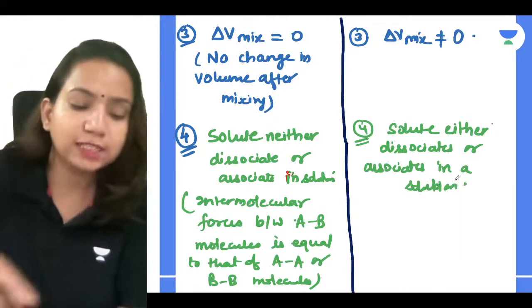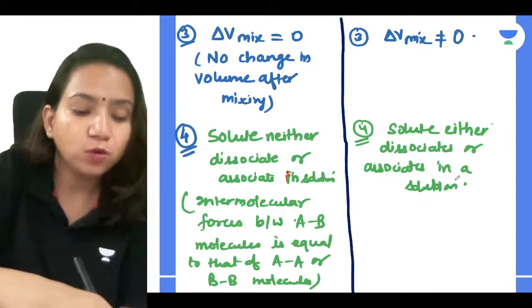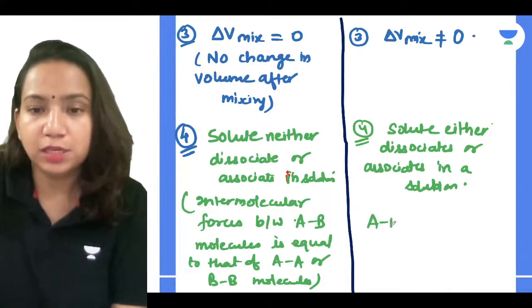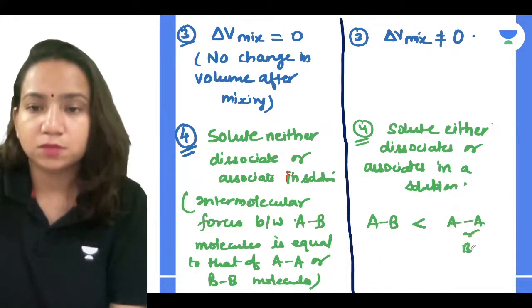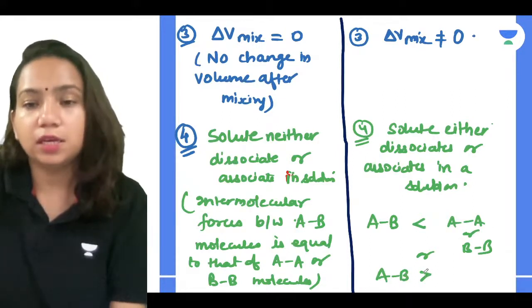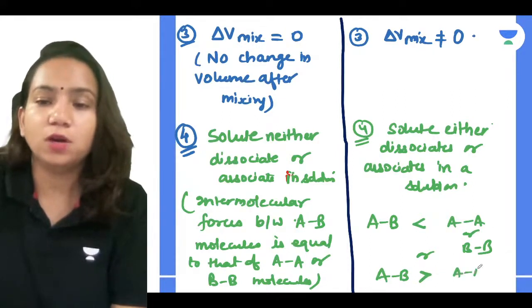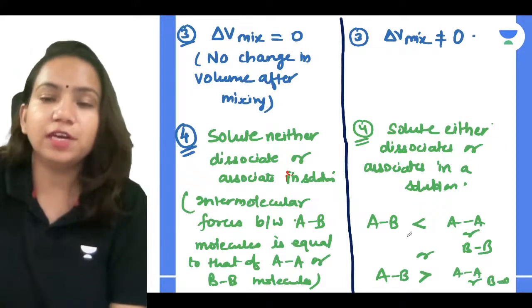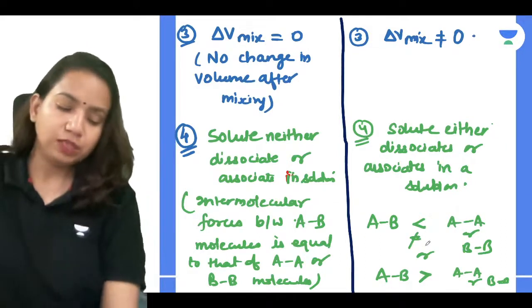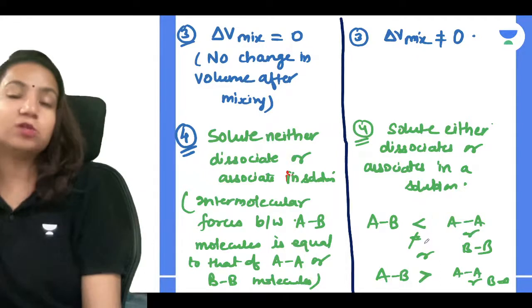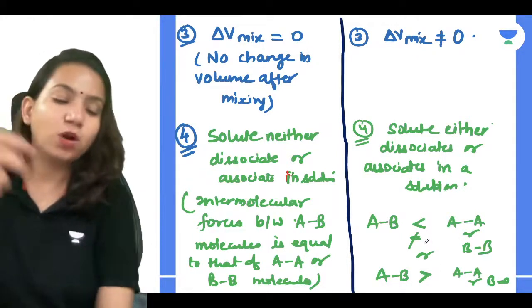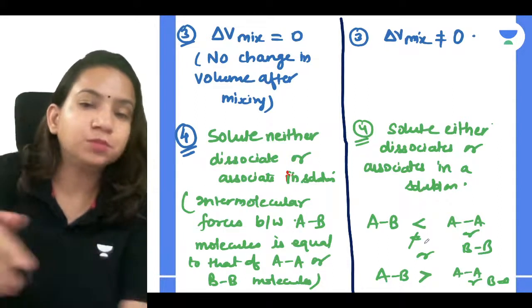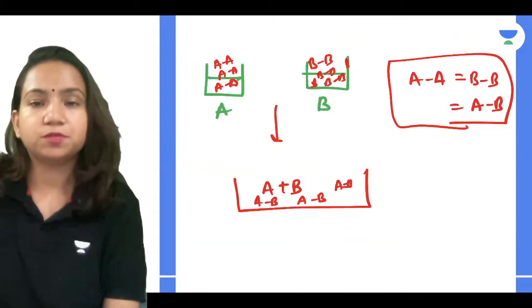It means, guys, that the force of attraction between AB is either less than AA or BB, or the AB interaction is more than AA or BB. It means not equal. Correct? The interaction between AA or BB molecules is not equal to that between AB molecules, and this is what we can relate.